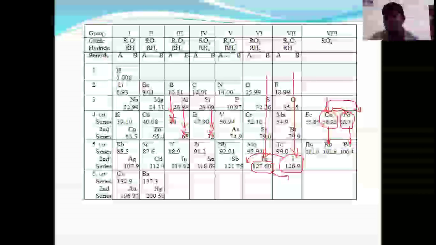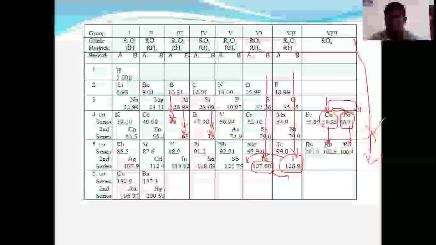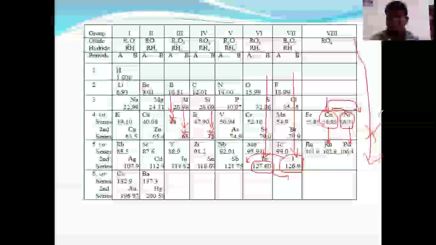Now let me ask you one question. Where are the zero group elements? Where are the inert gases? In Mendeleev's periodic table, the zero group elements are not mentioned. Helium, neon, argon, krypton and all these elements are not kept here. That is another drawback.